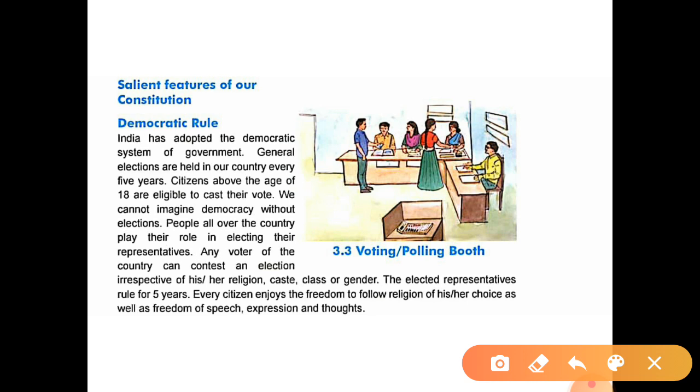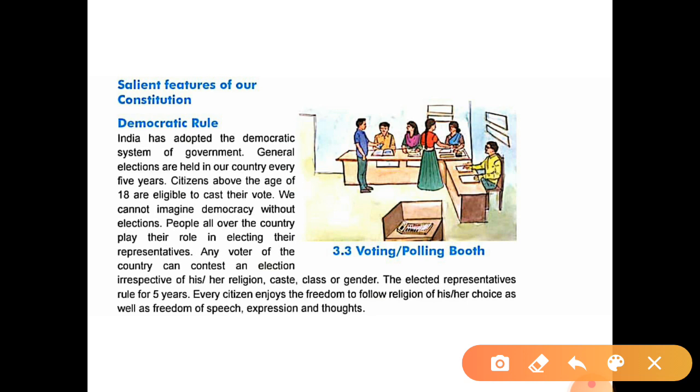Citizens above the age of 18 years are eligible to cast their vote. So the citizens of India who are above 18 years can cast their vote in the election. We cannot imagine democracy without election. If there is no election in a country, we cannot say that the country is a democratic country.